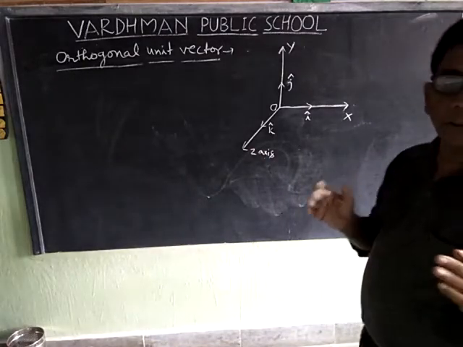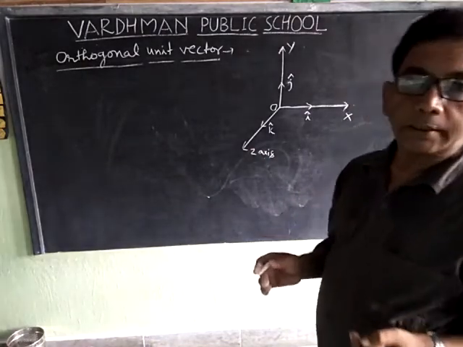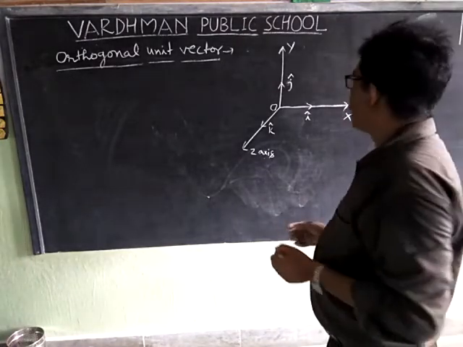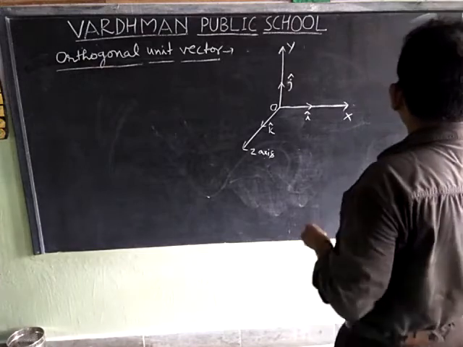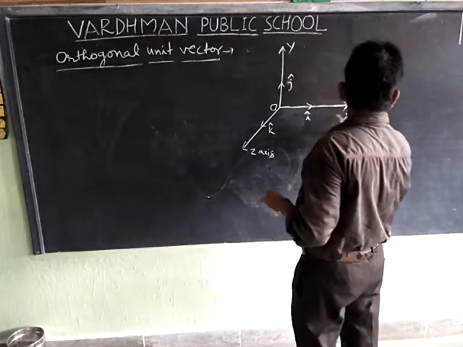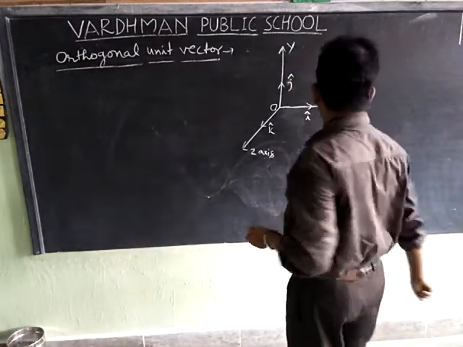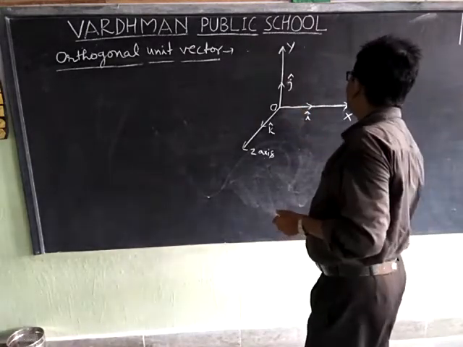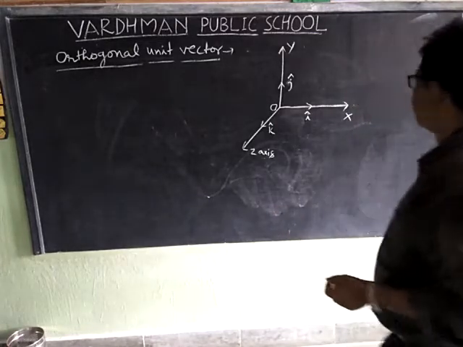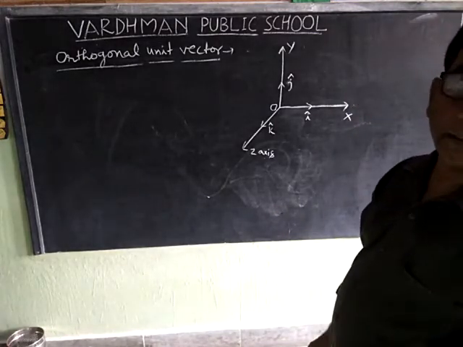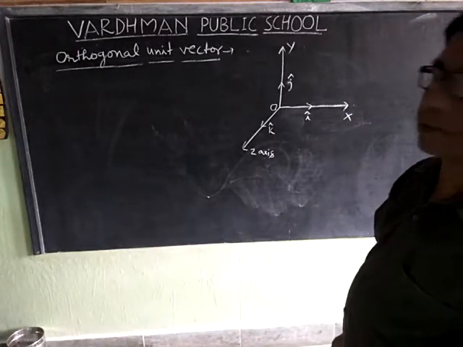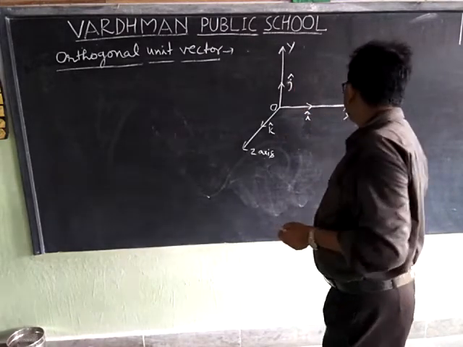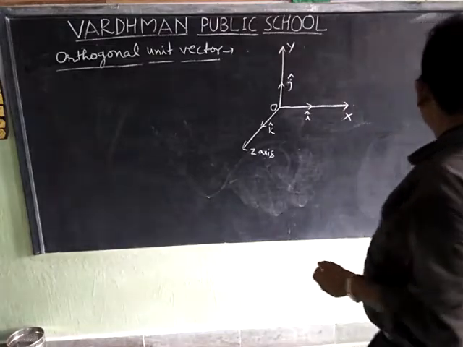The x-axis, y-axis and z-axis of the right hand Cartesian coordinate system are written as unit vector i, unit vector j and unit vector k.